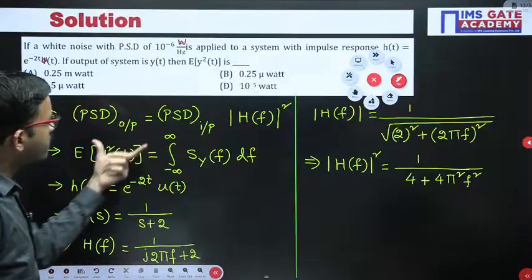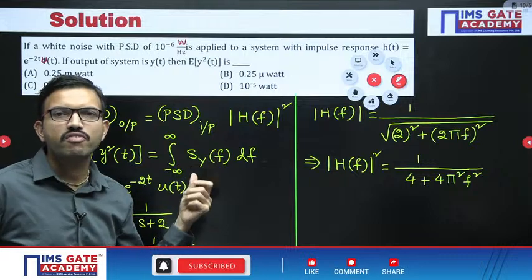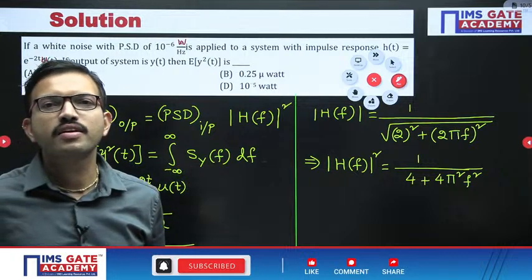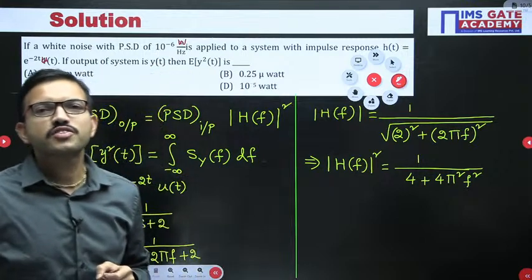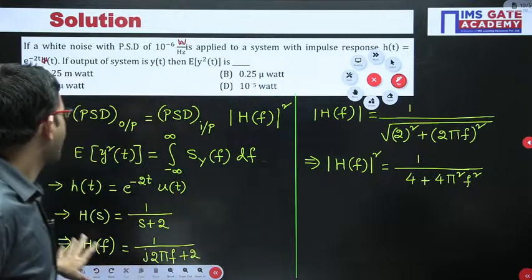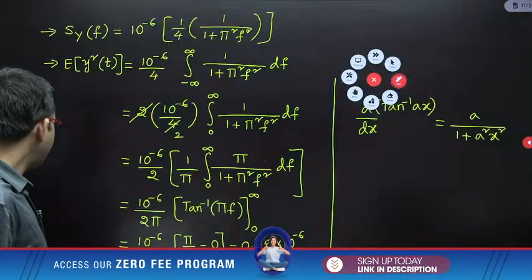So here, whatever formula we have discussed, once again we can use the same. Yeah, no issue, Akanksha, no issue. Yeah, good evening, good evening. So once again we are using the same formula.